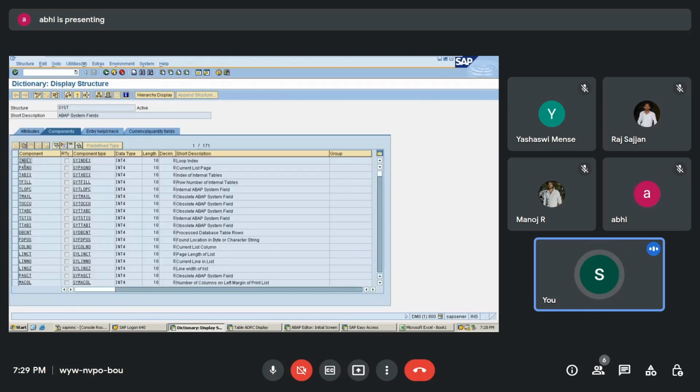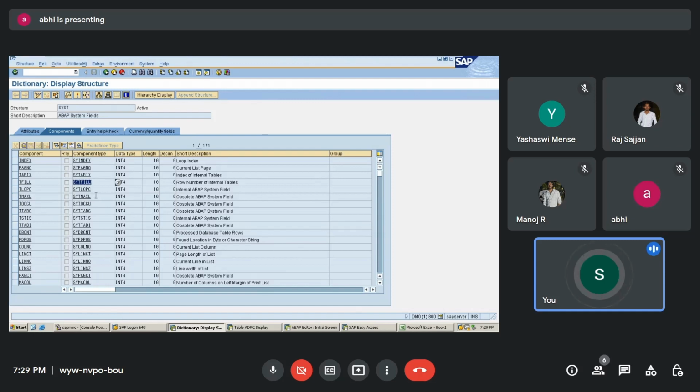Now it gives you the list of system variables. Many different system variables are there, and the system variable name always starts with SY. Can you see here, SY-INDEX, SY-PAGNO, SY-TABIX, SY-TFILL.